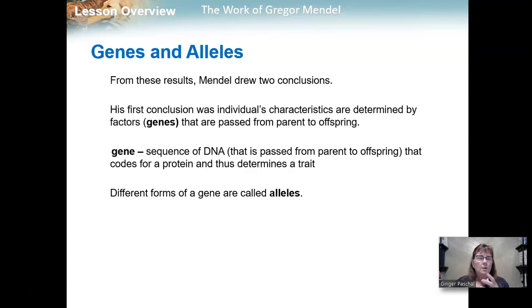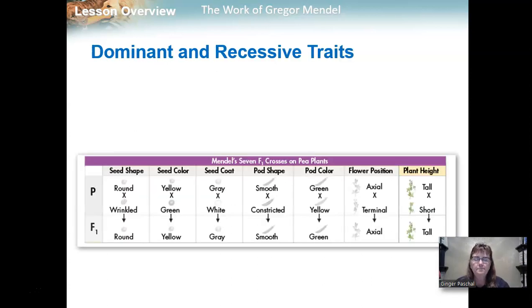We could also talk about widow's peak. Shape of the forehead is the gene, and widow's peak is one allele, and straight across, or no widow's peak, would be the other allele. So alleles are forms of a gene.